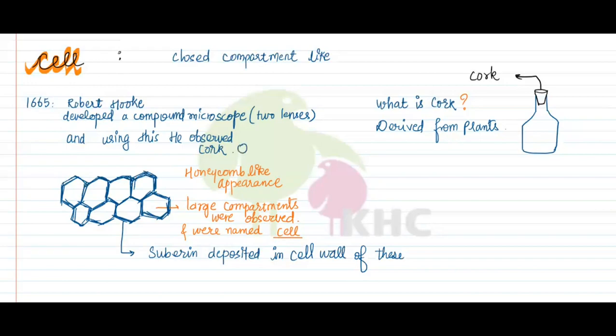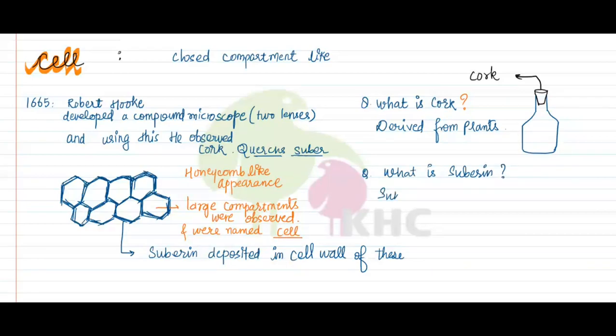and cork is biologically known as Quercus suber. Botanical name is Quercus suber. So suberin was deposited in the cell wall of these. Now what is suberin? Another question comes to mind. What is suberin?